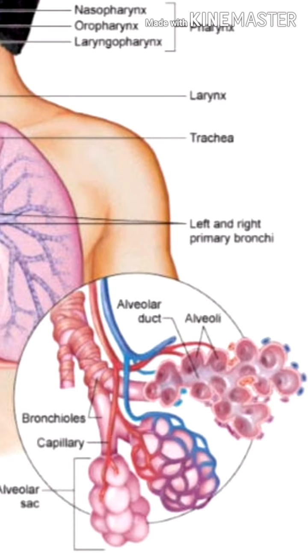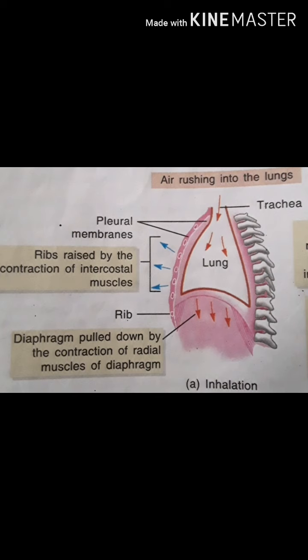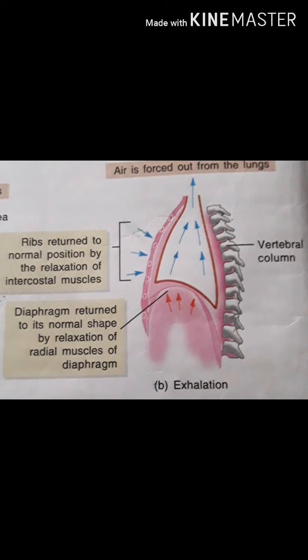So what is diffusion pressure? Let's study. The potential ability of a substance to move from a region of high concentration to a region of lower concentration is known as diffusion pressure. So when air is filled into our lungs, the diaphragm becomes flattened and our ribs move upward, and it increases the volume of the chest cavity. This is inhalation.